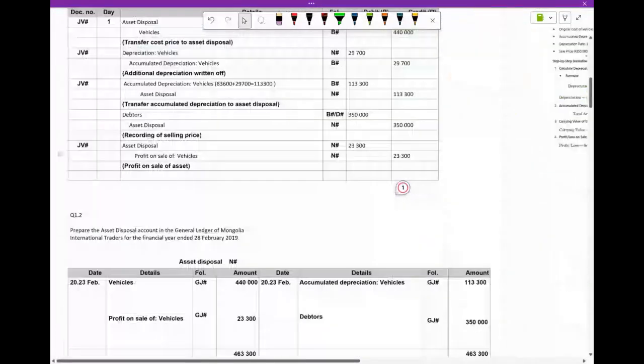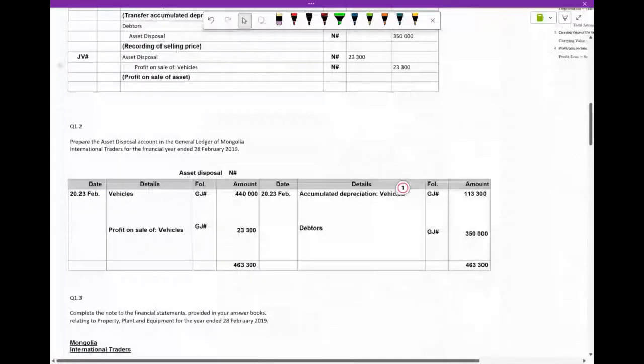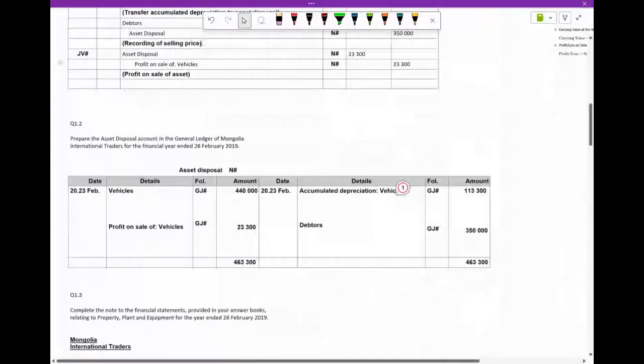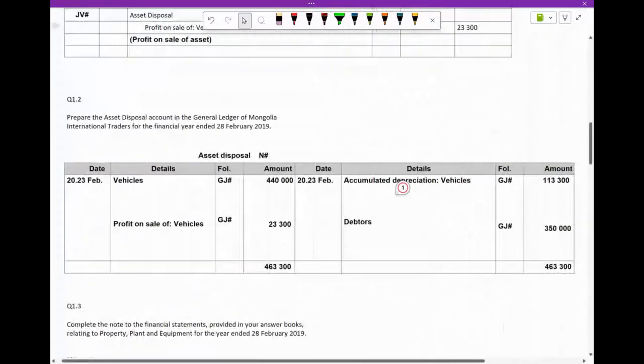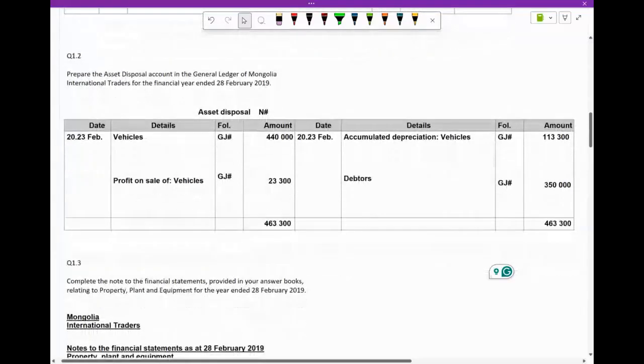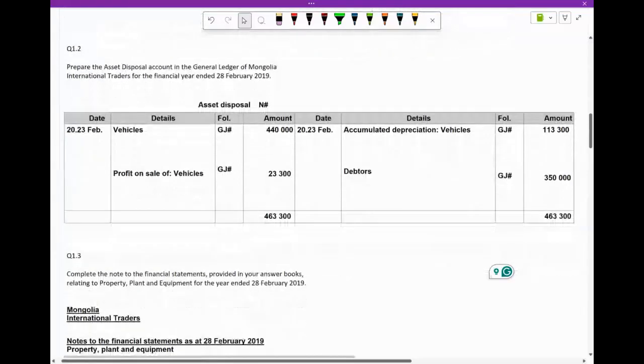Well, this is part 1. They then went on to say, prepare the asset disposal account in the general ledger. This should have been easy for you guys if you are doing this, because you're literally just copying and pasting what you've already done, just putting it in the asset disposal account.